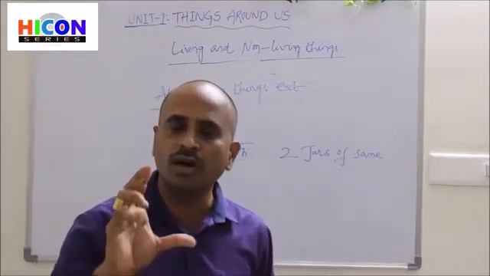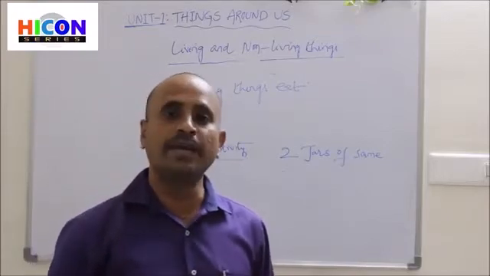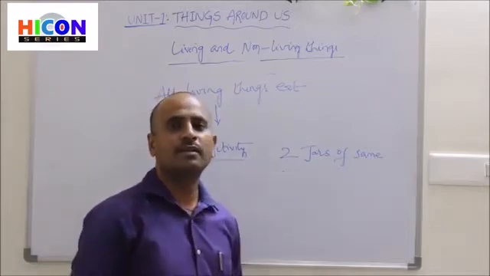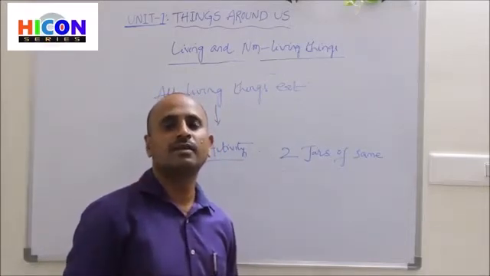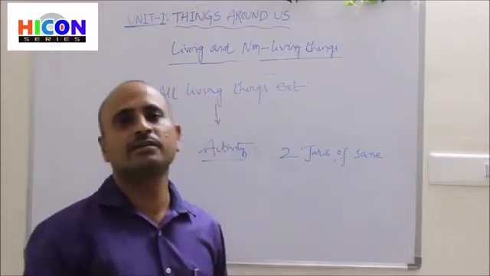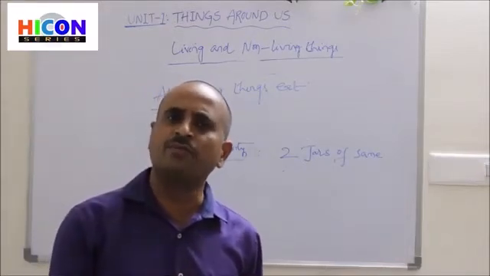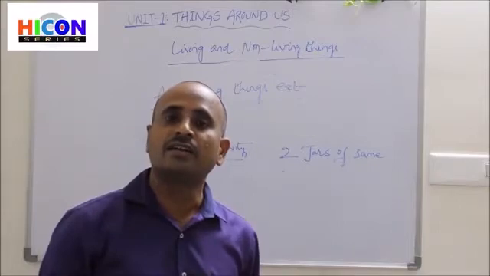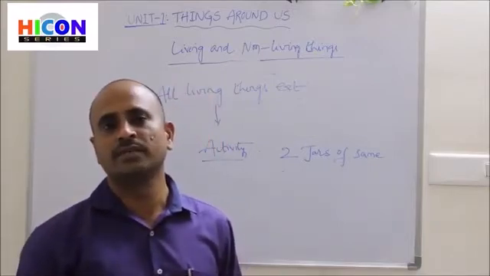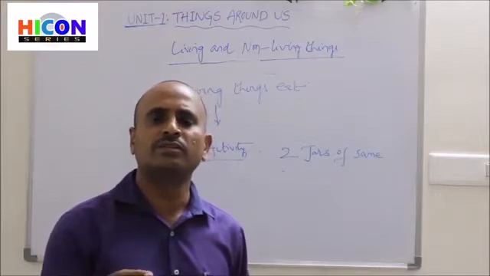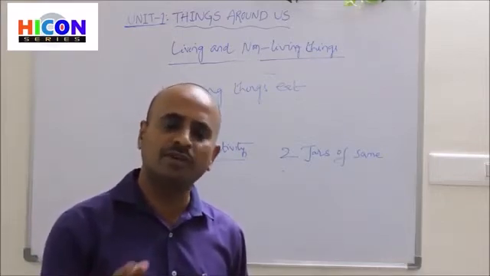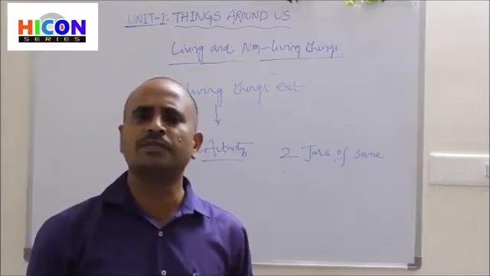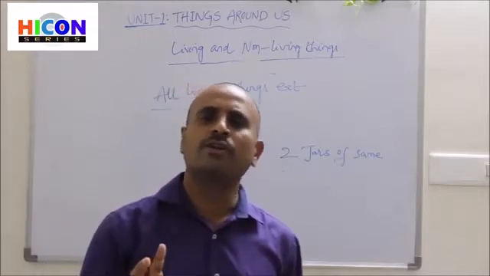Take 2 glass jars and place 2 ants inside them. Place some food, like sugar, in one jar, and do not place any food in the second jar. Observe the ants for 2 or 3 days.